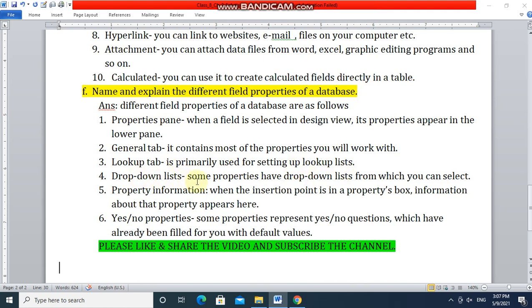Drop down list. Some properties have drop down list from which you can select. Property information. When the insertion point is in a properties box, information about that property appears here. Yes/no properties. Some properties represent yes/no questions which have already been filled for you with default values.